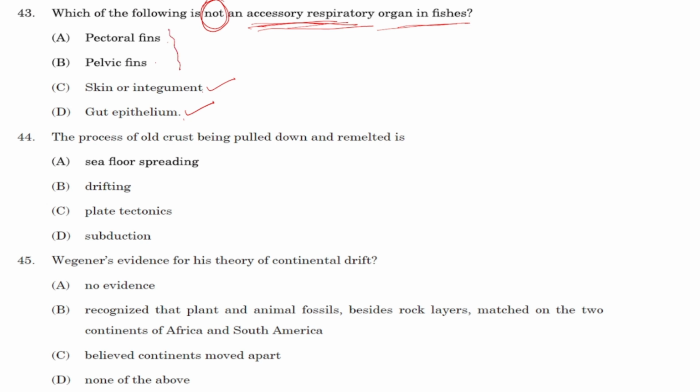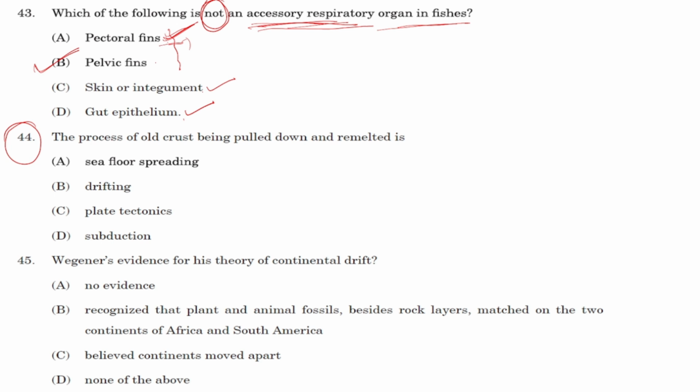We have never encountered a case where fins act as respiratory organs. But what happens? Pectoral fin in the case of larval fishes can act to some extent for the diffusion of oxygen. So pectoral fins in rare exceptional cases can act as accessory respiratory organs. So the right answer for this will be pelvic fin. This question was confusing because fins never act as respiratory organs, but pectoral fin is a rare exception, remember.